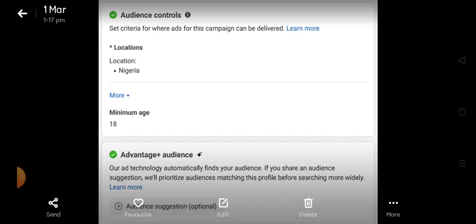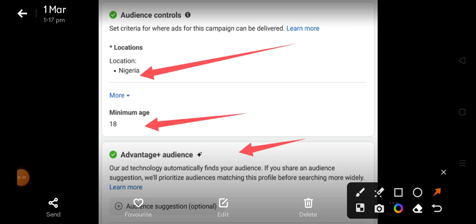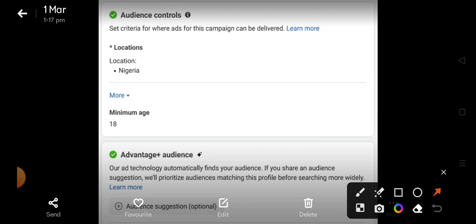On this page, I want you to note something. You can see we have location, age, and this Advantage audience. When I run ads, I don't use anything advantage or optimization. I set everything on manual. So scroll down, and you can see this audience suggestion.